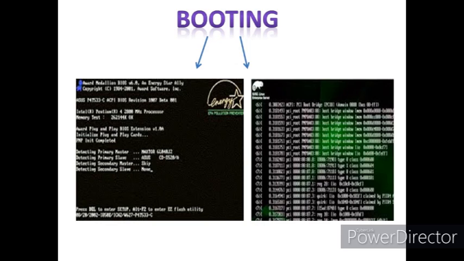When we switch on a computer, it takes some time to open. This is because the computer has to first load the operating system in its memory. This process is called booting. The picture shows the booting process here. Once the process of booting is over, we see a screen with many small pictures on the monitor.